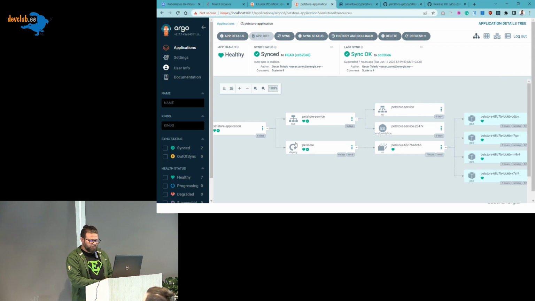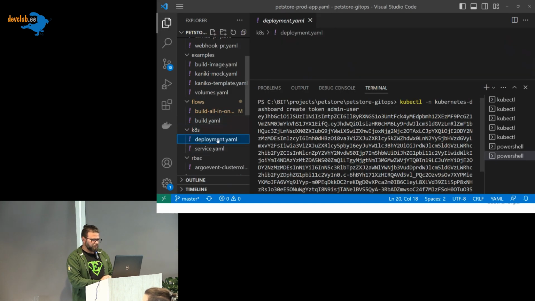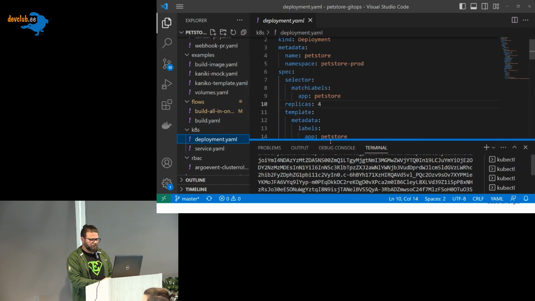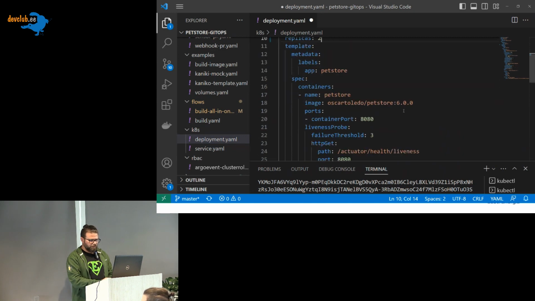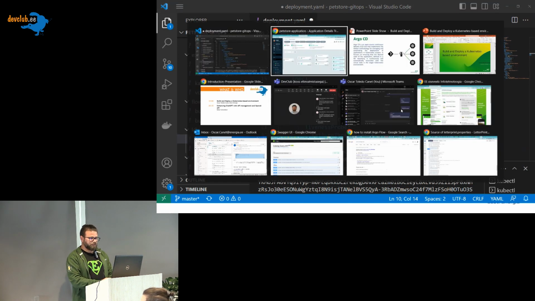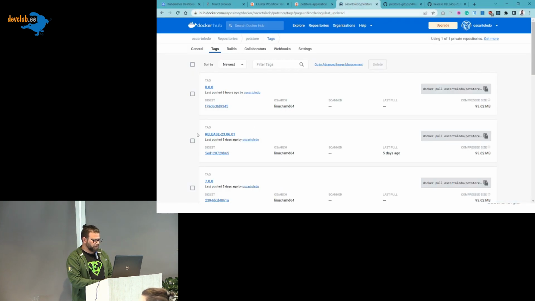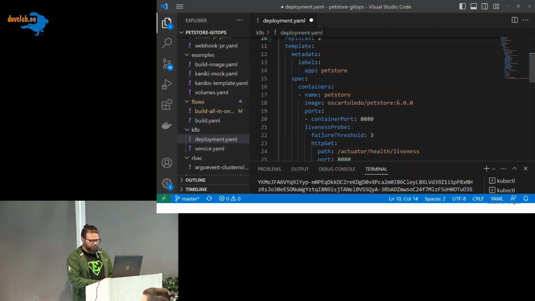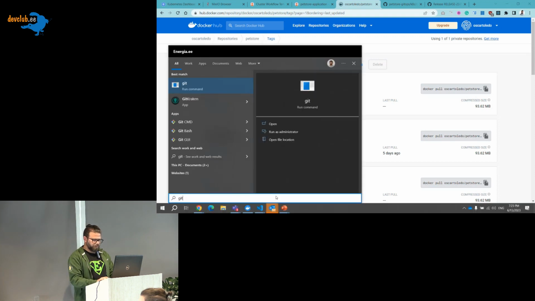But what happens if I change things in the repository? For example, let's say that we are now going to our repo. This is where we have the status of the application, and instead of 3 or 4 replicas, I want only 2. And I want to change the image also. Let me check in my registry. I have another image. I will say that we will use this release instead, and I will put this version. I will save, and I will push this to the repository.